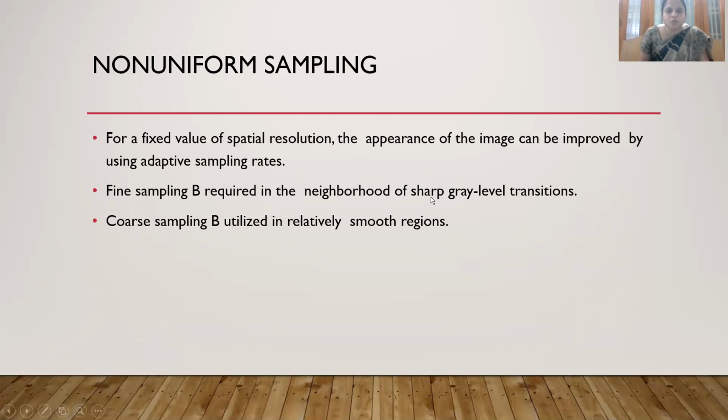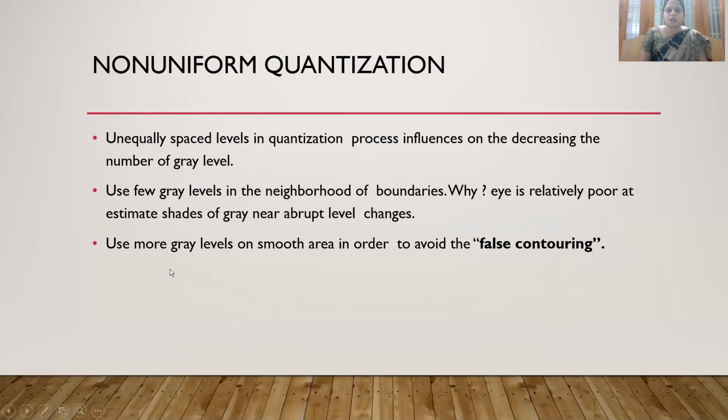So you should have more gray levels at the sharp details of the image. With coarse sampling, you take roughly one sample here, one sample there, at relatively smoother regions. This type of sampling at one rate within an image, if we are doing two levels of sampling, then we can say it is non-uniform. Somewhere we need to sample at a very fine rate, and some places we sample at a coarse rate.